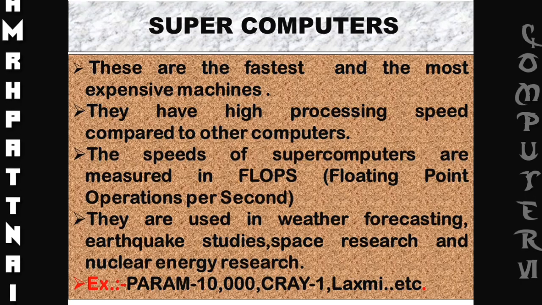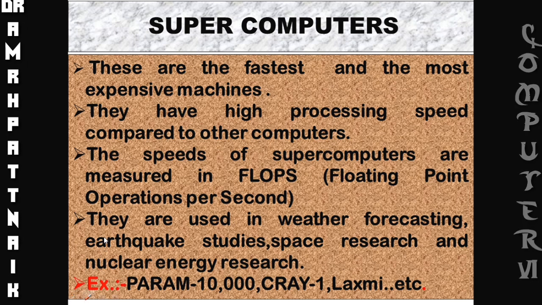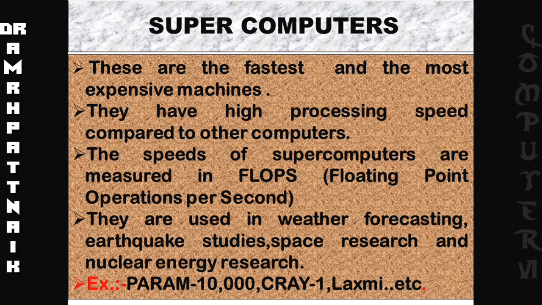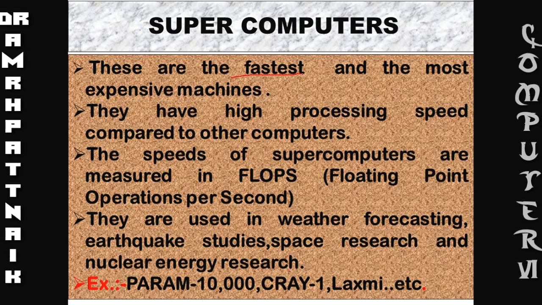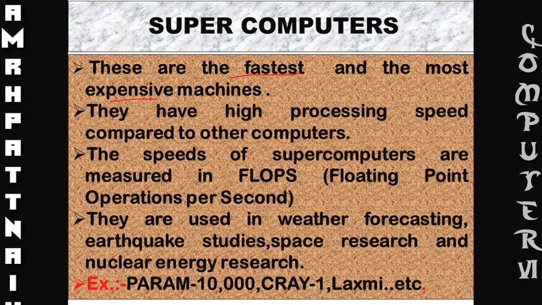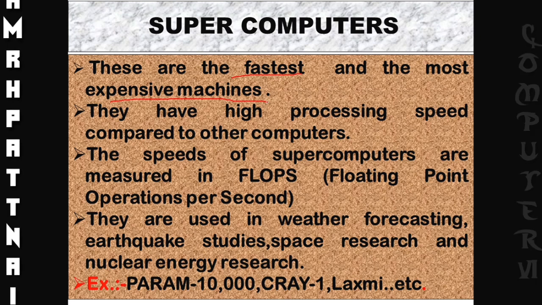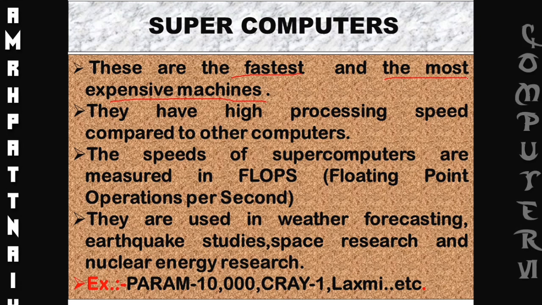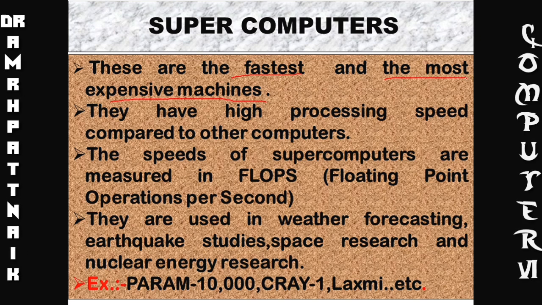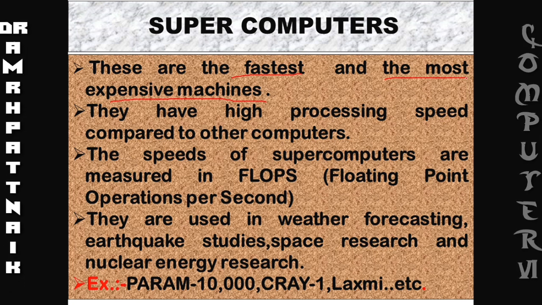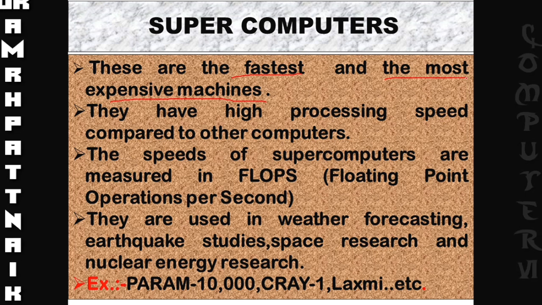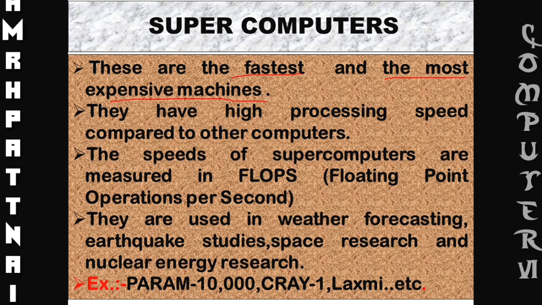And lastly, we'll find out about supercomputers. Supercomputers are the fastest computers and the most expensive machines, which a country may have only one or two of. So just imagine how expensive and how fast these supercomputers are.